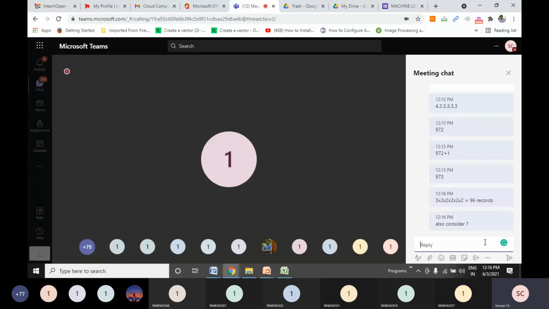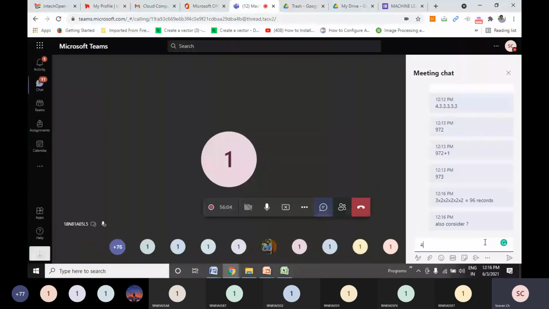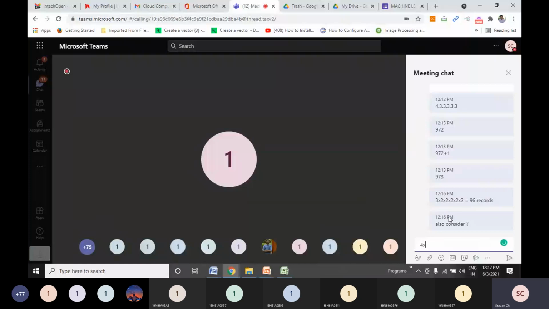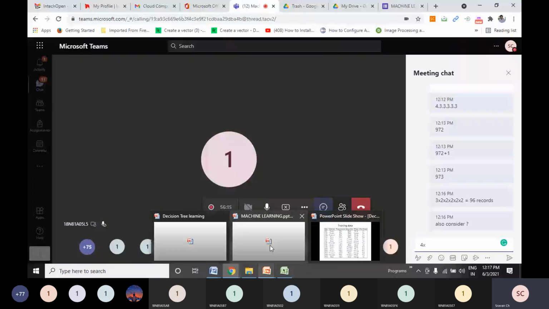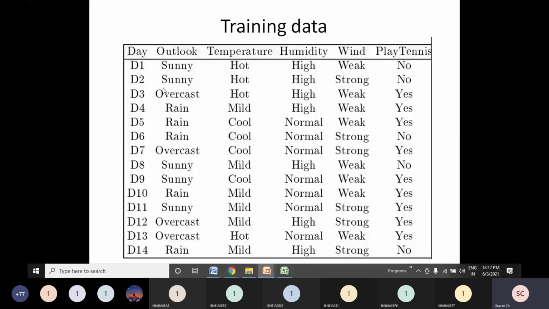Means in my 6 parameters, first parameter was taking 3 possible values. Now question mark is also considered, so it will become 4 possible values. Remaining 5 parameters, they were taking 2 different values, right? If you observe the data set, see here, sunny, overcast, rainy. See, 3 different values are there for outlook. Whereas for temperature, there are only 2 values, right? No, this is our play tennis example.